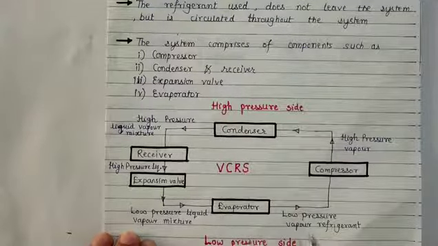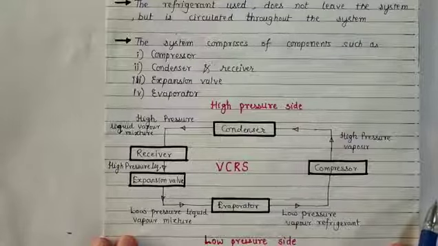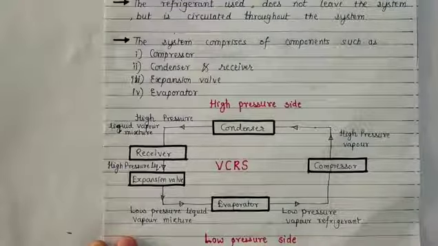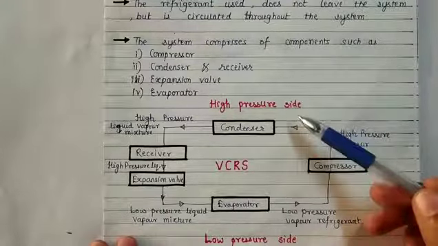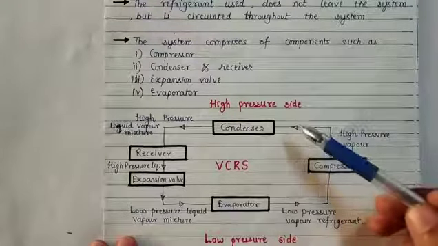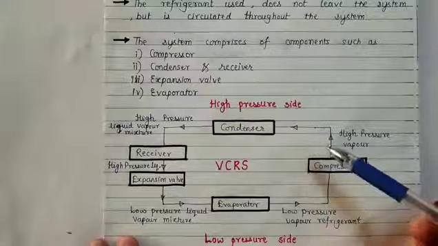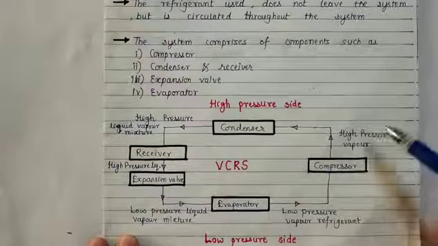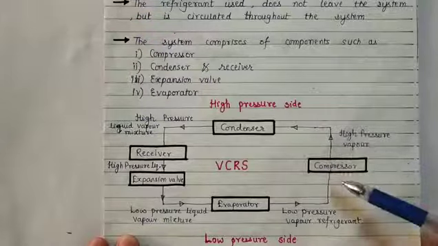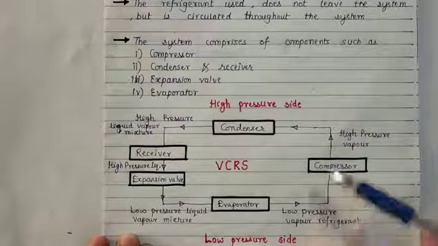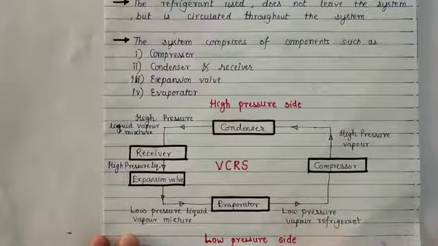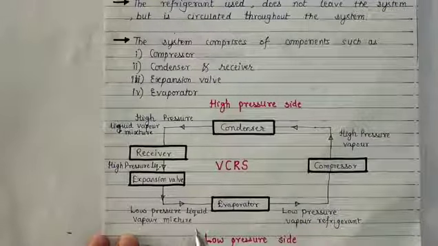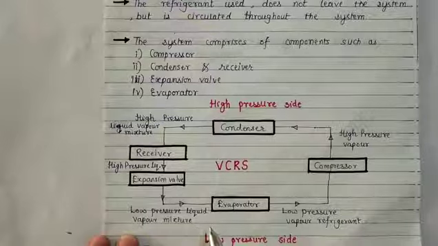The evaporator is termed as the low pressure side of the simple vapor compression refrigeration system, and the condenser is termed as the high pressure side. The compressor is the intermediate device between the evaporator and condenser. In the evaporator, liquid refrigerant gets converted to vapor refrigerant.